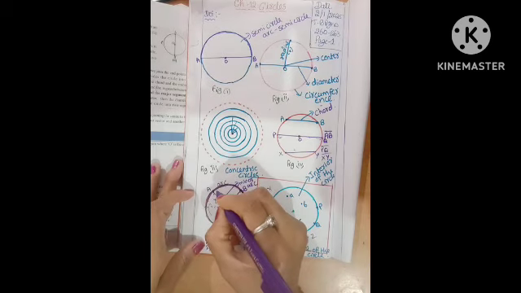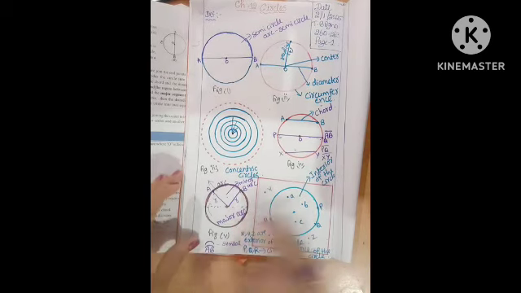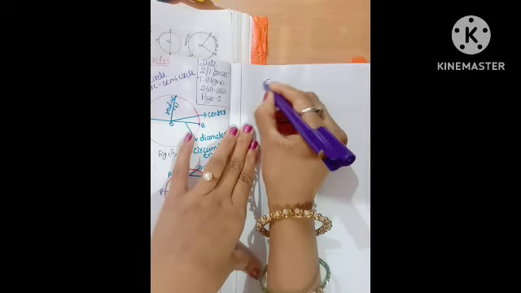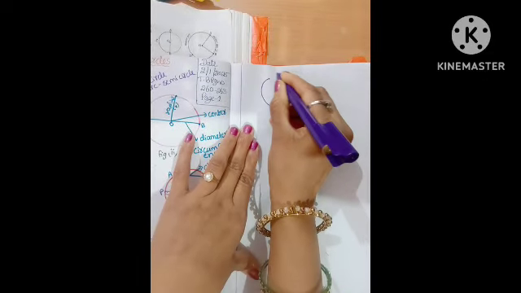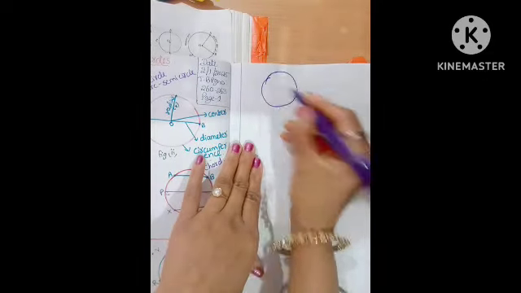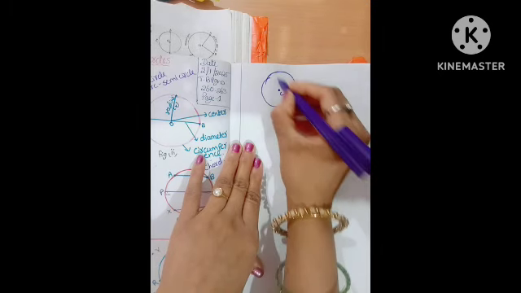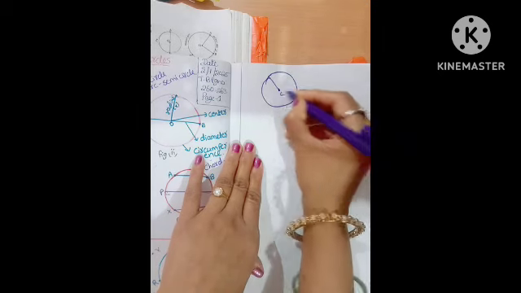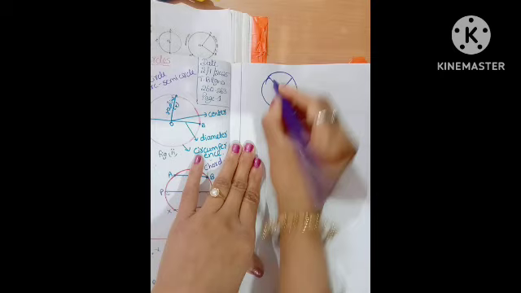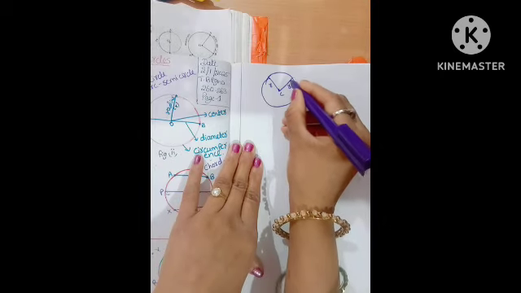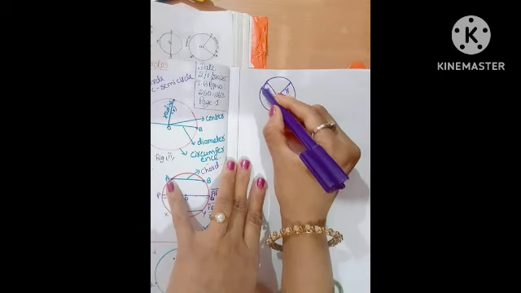This is the minor sector. Otherwise, you can draw the same figure another way also. Okay, this is the center. Two radii. This is the radius. Okay, are you clear?